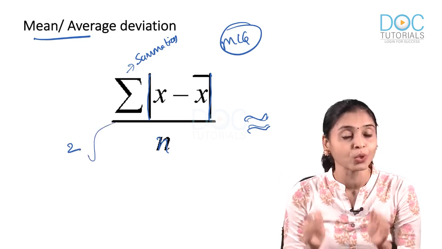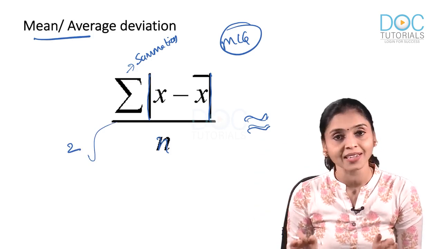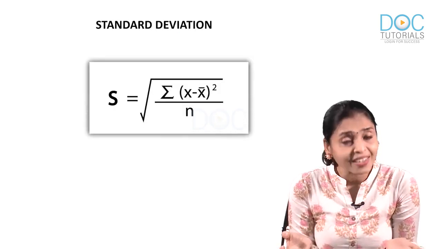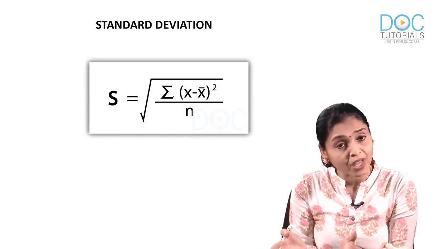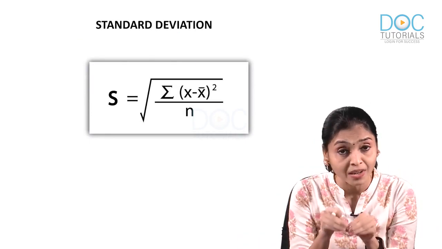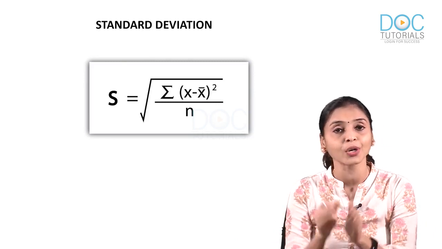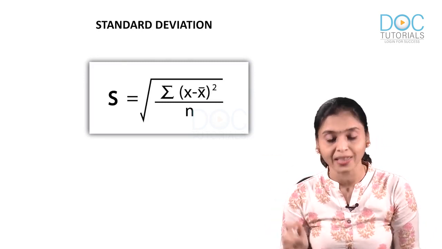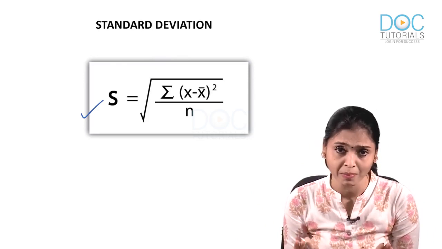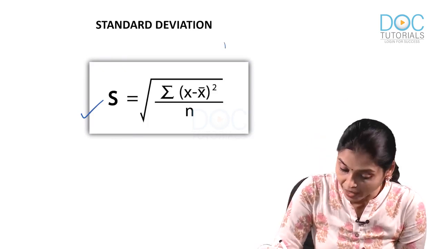That means you take the deviation, square it and then take the square root, and you will get a formula which is nothing but standard deviation. So, this is also deviation only, average deviation of individual values in the data set around your central mean or central value. But here you are taking the square and then taking the square root, and that is how you got this formula, standard deviation. Hope you are with me. It's very simple and very, very important, the formula especially.